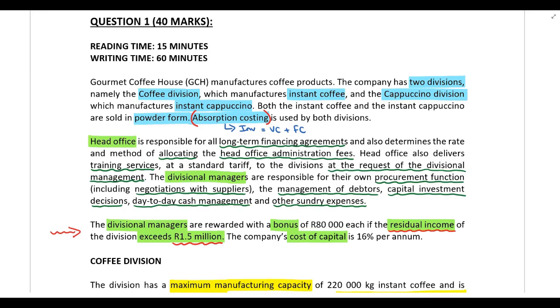Now guys, this was a very straightforward part of the required. You should not have struggled with this, so I don't want to waste your time writing everything out. Instead, I just want to make sure that you understand everything and you're following the correct approach. So our starting point obviously is going to be to calculate residual income. And what I recommend you always do is write out the formula, because once you have the formula, you'll then know what other calculations are necessary. And there's no excuse for not knowing formulas. You have to study the formulas.